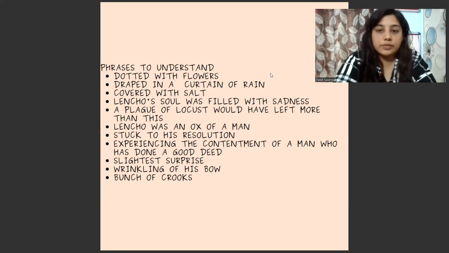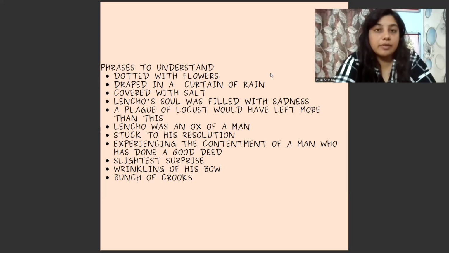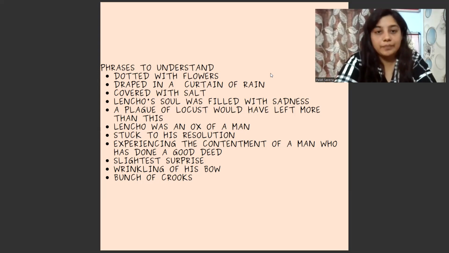A plague of locusts would have left more than this. This is just a way of saying that the damage done to the field of this farmer was way beyond what any other disaster could have done. Many other things would have still left something for him, but there was a certain incident which left nothing for him. Now, what was that incident? We'll read in the chapter.